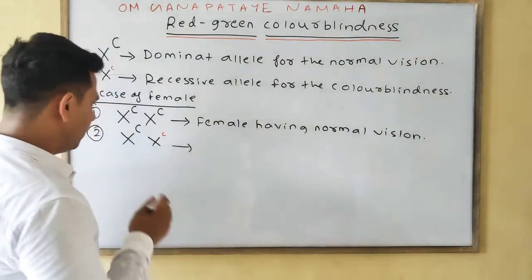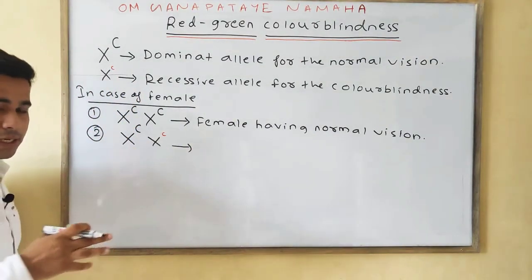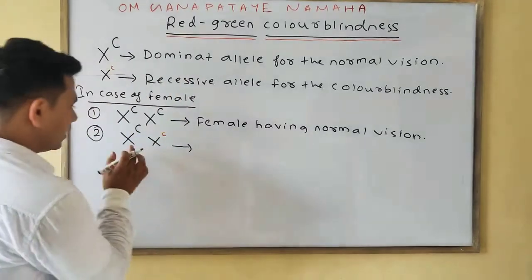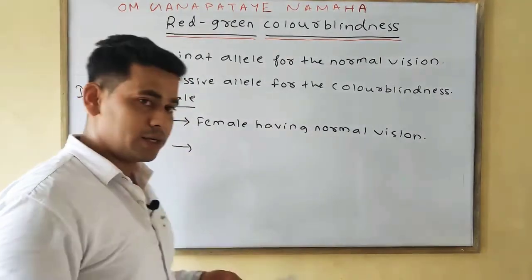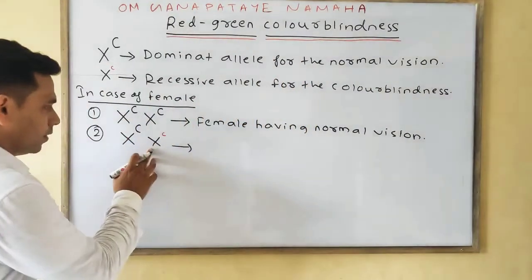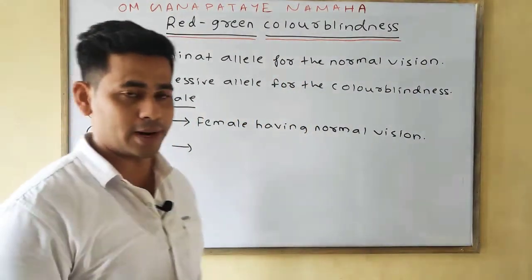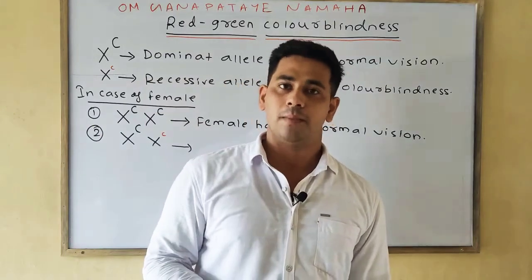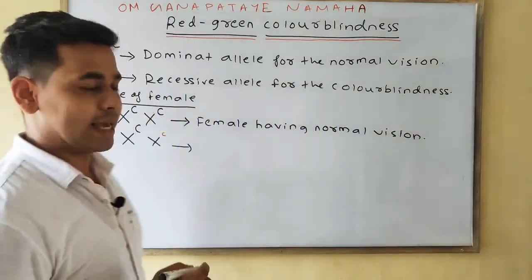Then we know if dominant is present and recessive is present, it will obviously represent the dominant character. Means this one is also normal, but it has an allele of the recessive X-linked disorder of color blindness. So it is normal, but she is a carrier.